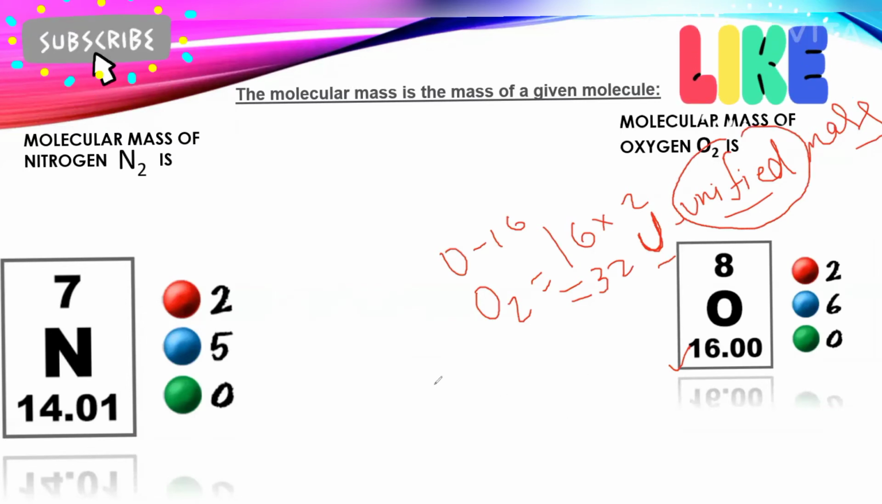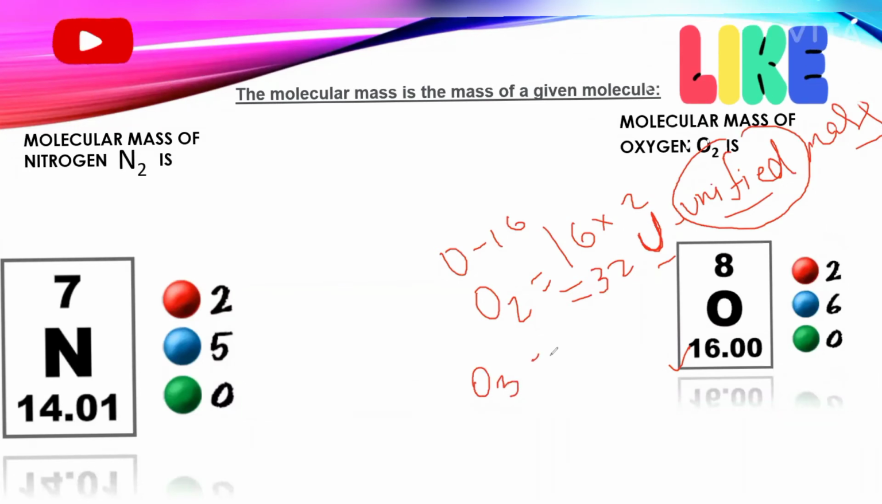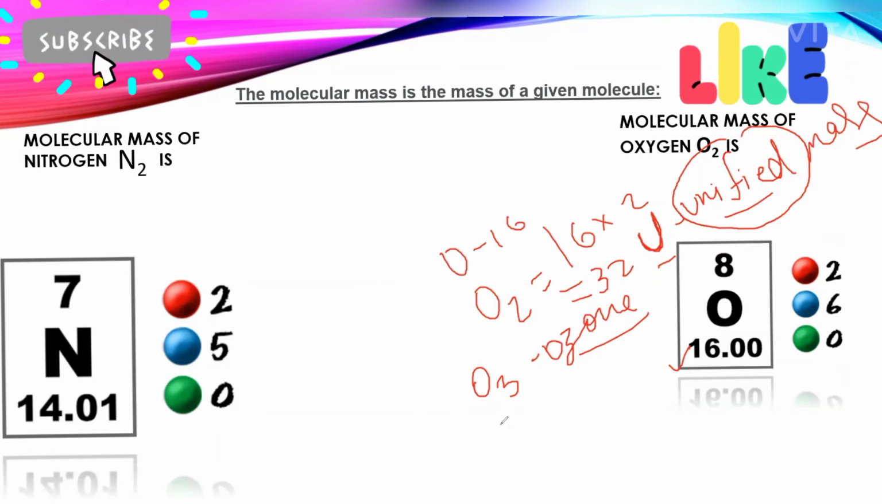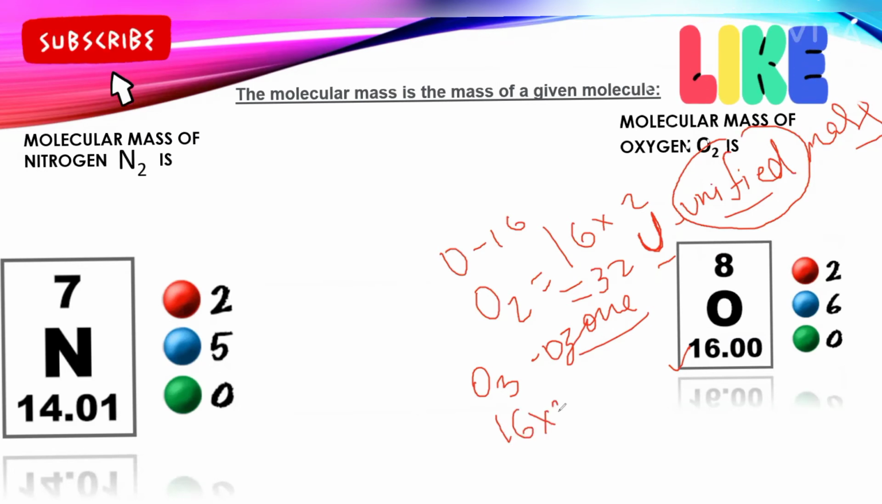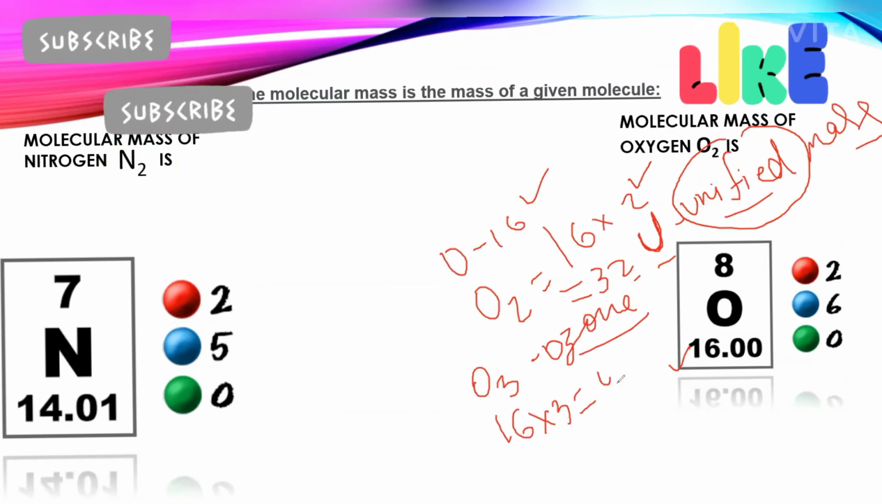Now we will find the molecular mass of O3. O3 is what? Molecule of ozone. Ozone is the gas which protects the earth from ultraviolet radiation, which is harmful for plants and animals. Now, O3 atomic mass is 16 into 3. Why? Because one atom's atomic mass is 16, two atoms' atomic mass is 16 into 2, 32, then three atoms' atomic mass is 16 into 3, 48. So total it will be 48 U.